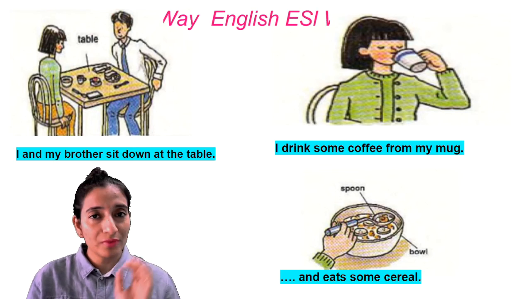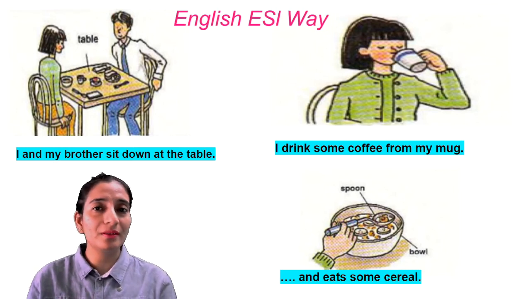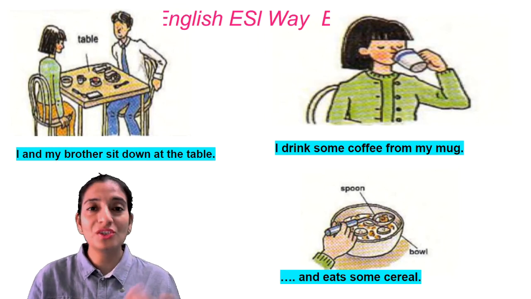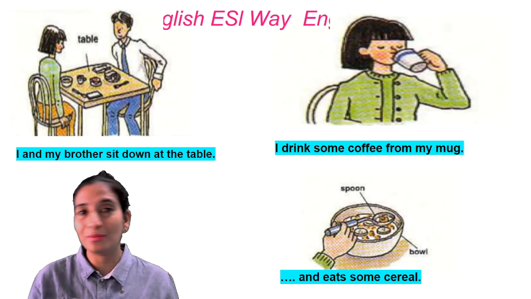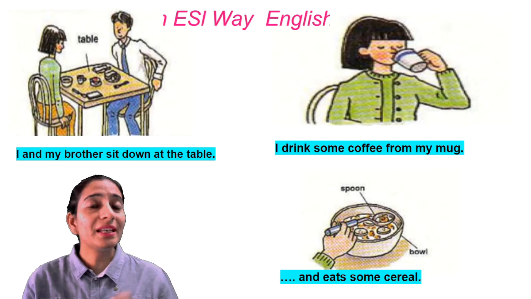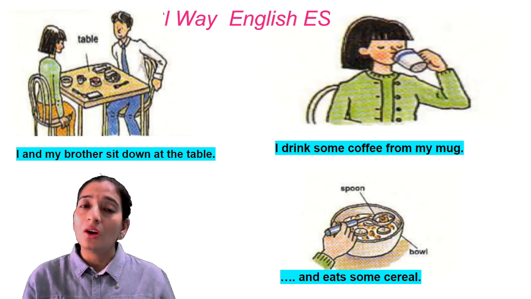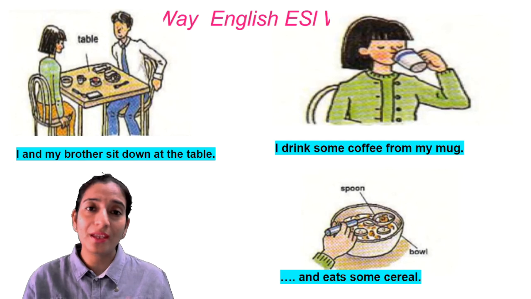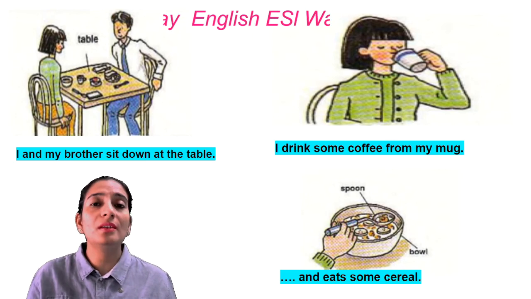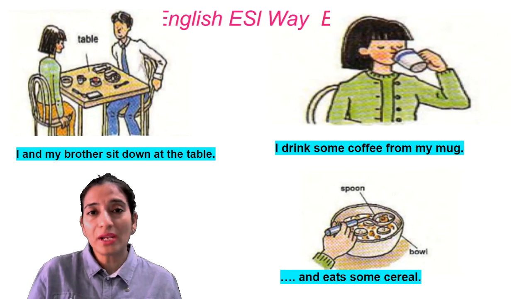So here we should rather say I and my brother or I and my mother or my mother and I, instead of saying me and my mother or me and my brother or my brother and me. That's wrong. The second point is, why sitting down at the table? Often children ask me this question. They get confused between sitting down at the table or sitting down on the table. So why sitting down at the table?